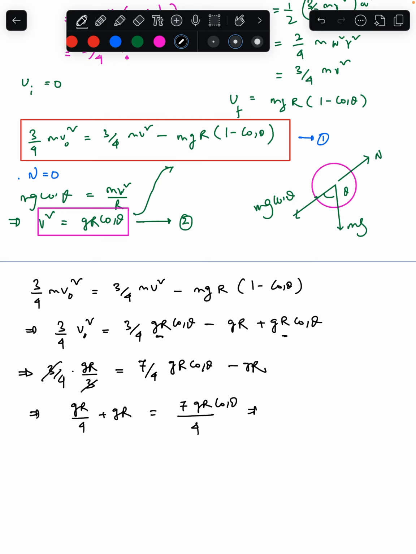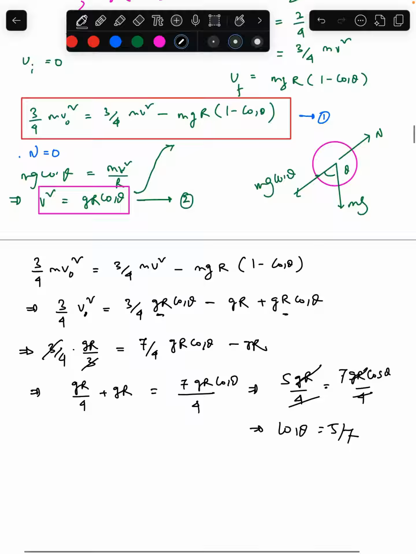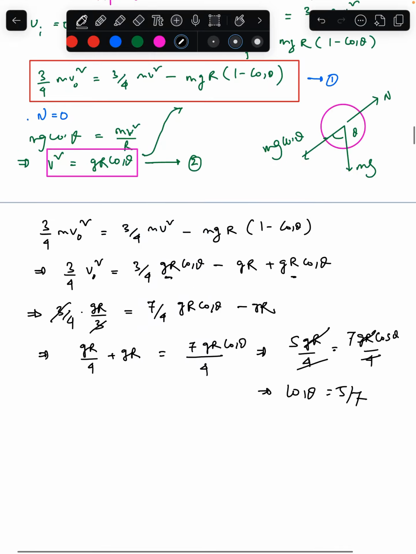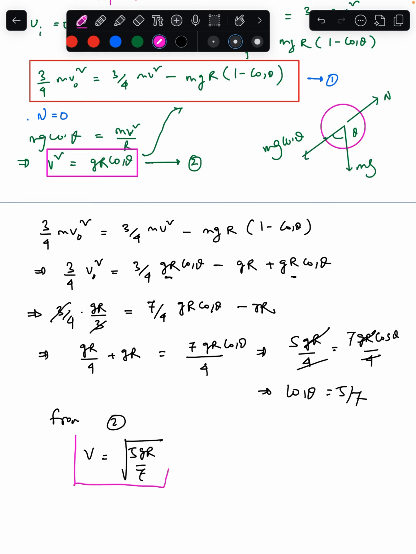So 5 gr by 4 is equal to 7 gr cos theta by 4. Gr cancel, 4 cancel. Cos theta value we get 5 by 7. So once we get cos theta 5 by 7, then from equation number 2, we get v is equal to under root of 5 gr by 7. So that should be the answer to this question.